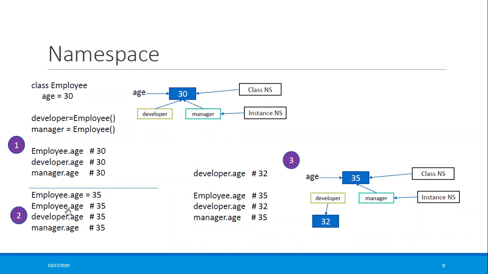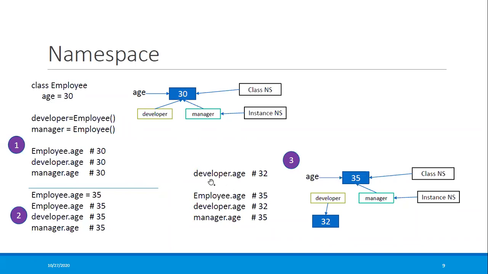So if I'm changing this 30 to 35, it will impact everyone. So if I say developer.age, because it's pointing to the same one, it will print 35. manager.age, 35, because age is the global one. And this instance is pointing to the global one. So that's why it will impact everyone.